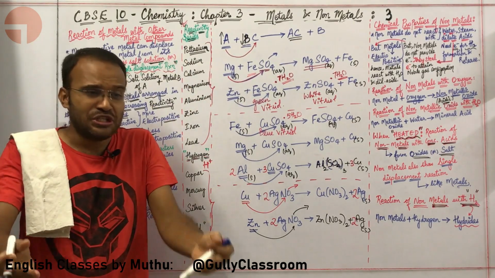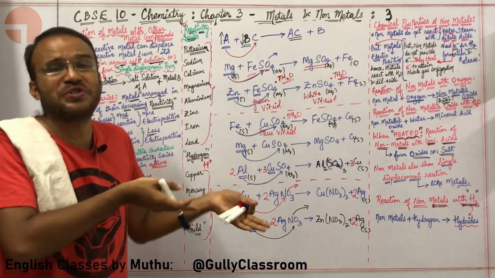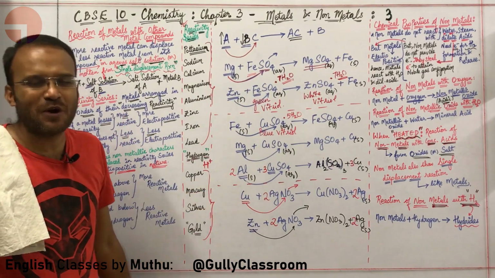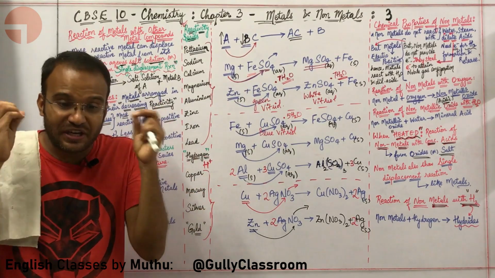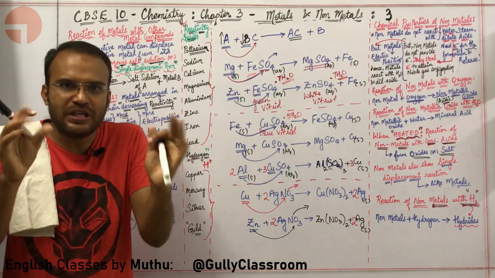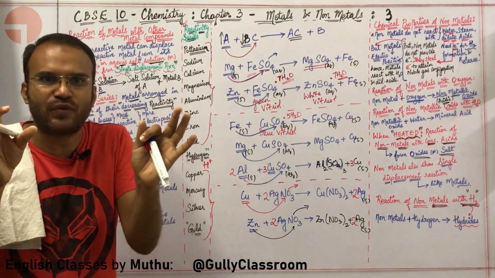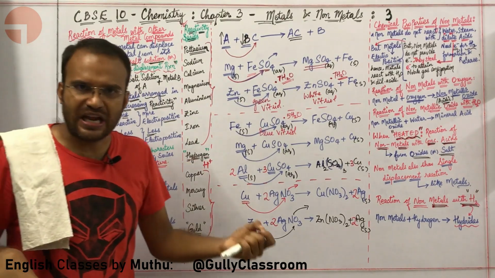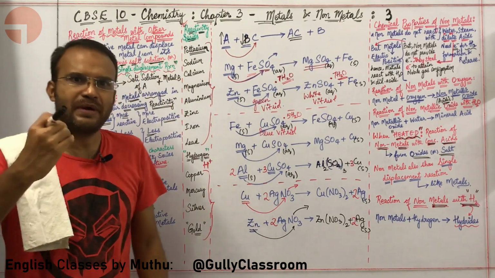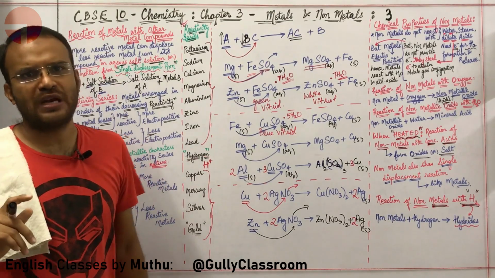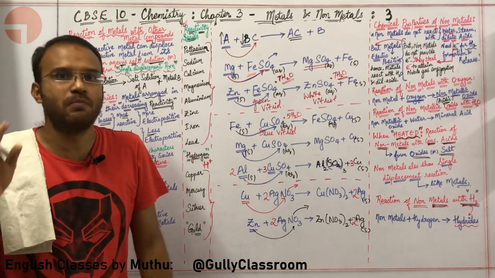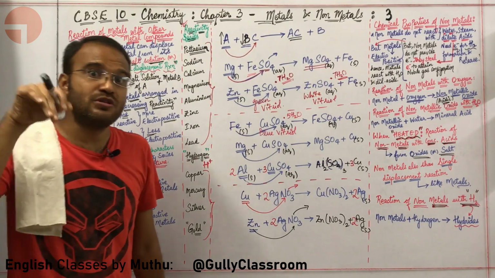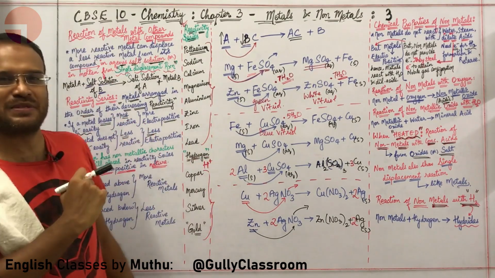The thing is, cesium cannot be normally used in the lab. It is very, very reactive. It will simply explode. It will simply catch fire. So you are not going to use cesium in the lab. So potassium is the metal that you are going to use in the lab. Potassium is also extremely reactive, but still it can be used in the lab under controlled circumstances.